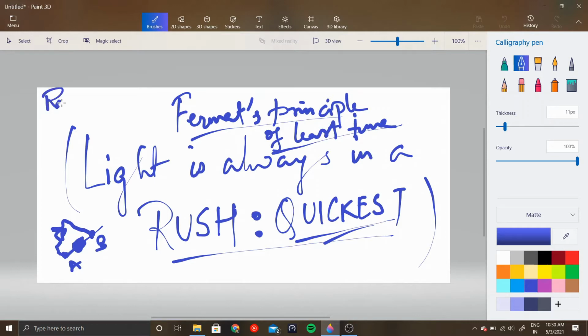or to understand any concepts of ray optics. This is the only thing that is needed, nothing else. Okay, so if you know that light is in a rush and it travels in the quickest path, you know everything about ray optics, literally everything. Okay, let me show you how.